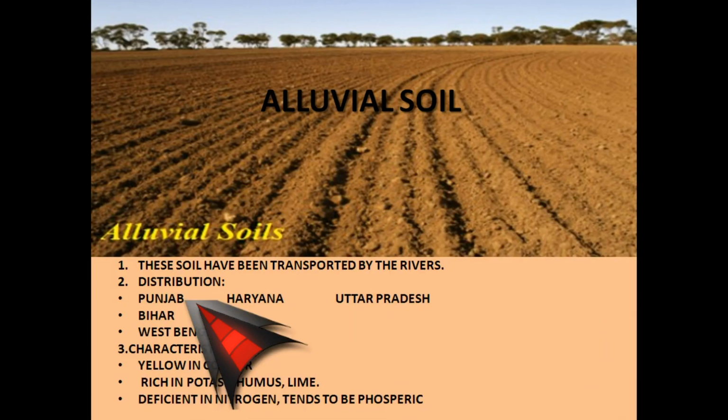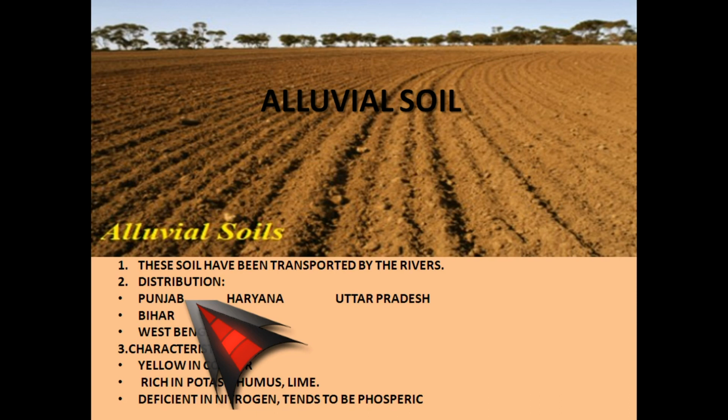Alluvial soil is basically of two types, deltaic coastal and inland alluvium. Generally, we can find alluvial soil near river beds like the Indus and its tributaries, the Ganga and its tributaries, the Brahmaputra, the Narmada, Tapi, Godavari and Krishna, in the valleys and in their deltas. In distribution, the states it comprises are mainly Punjab, Haryana, Uttar Pradesh, Bihar and West Bengal.